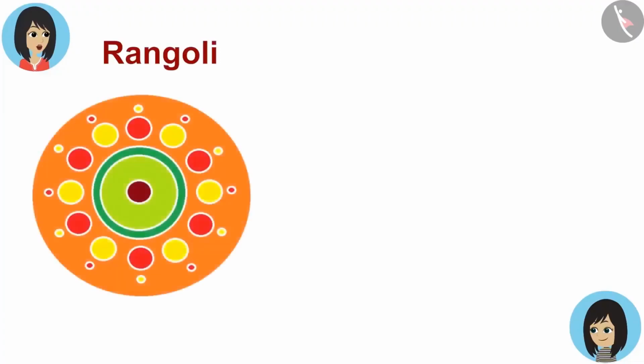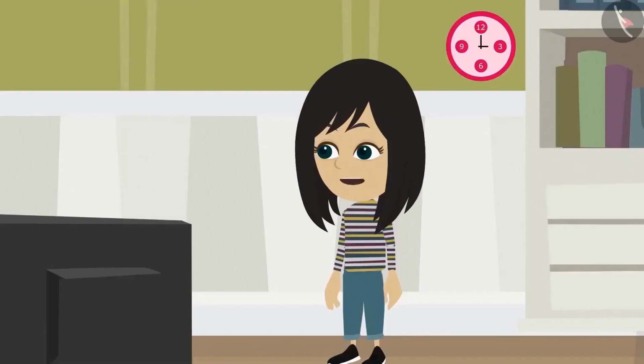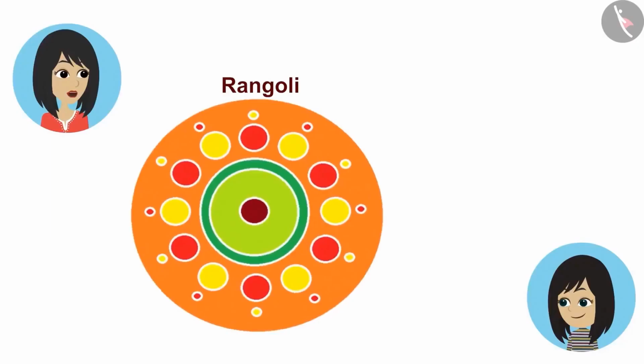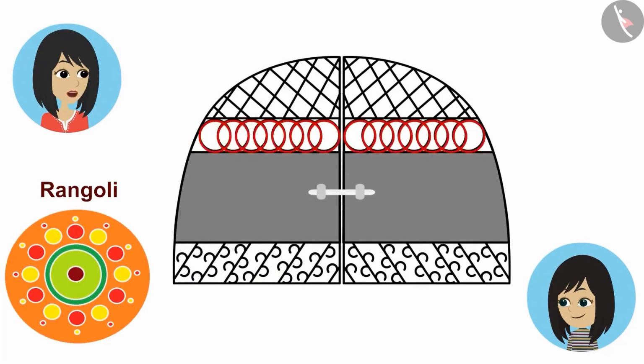But there is a difference in the design made on the gate and the design of the rangoli. Can you tell what is the difference? The difference is the number of circles. Neha, the number of circles will be different in the different designs. There is also a difference in the way the circles are placed. Look, in the design of the rangoli, circles are not overlapping each other. But in the design on the gate, the circles are overlapping each other.